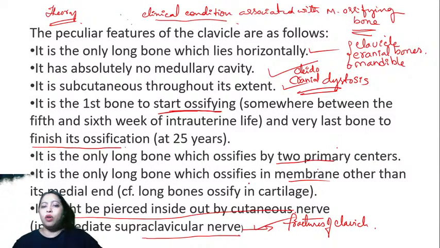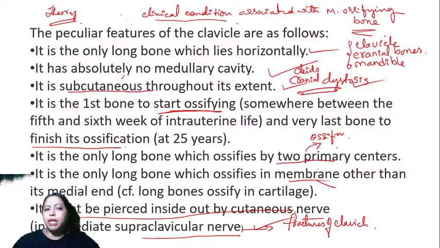Now this is the only long bone which ossifies in membrane. It is related to this condition. Two primary centers, so this is again to do with the ossification. Now this one is again to do with the ossification. Subcutaneous throughout, this is again related to fractures.